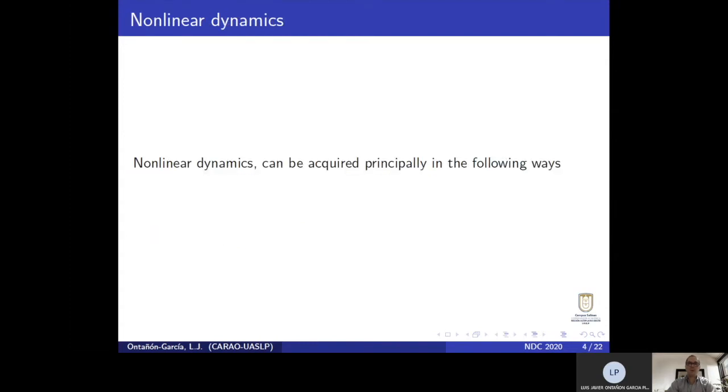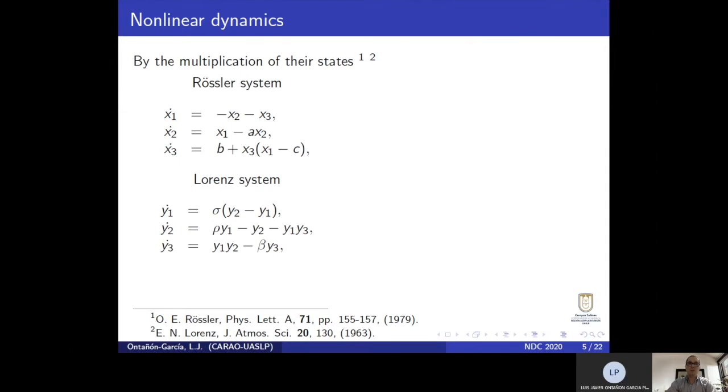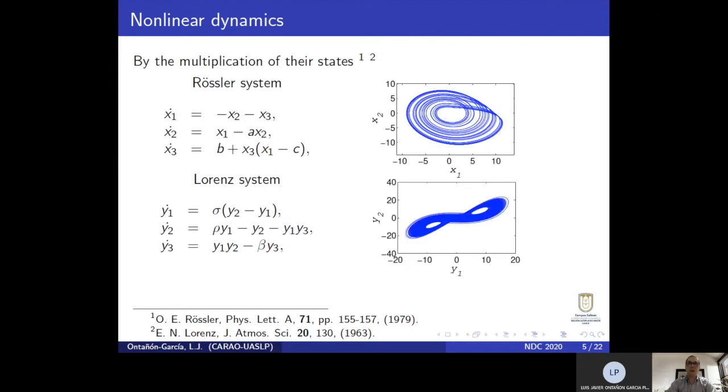Regarding the first topic, nonlinear dynamics can be acquired principally in the following ways. First, by the multiplication of their states. For example, as it is represented in the Rossler and Lorenz systems. In this case, the nonlinearities that these systems present result in chaotic attractors that are well known.